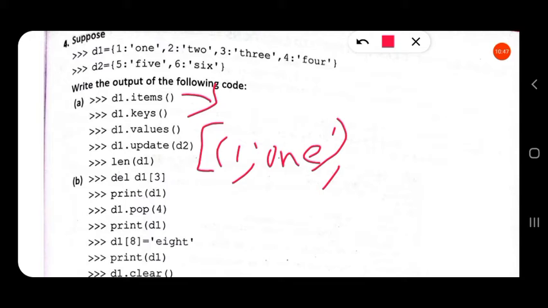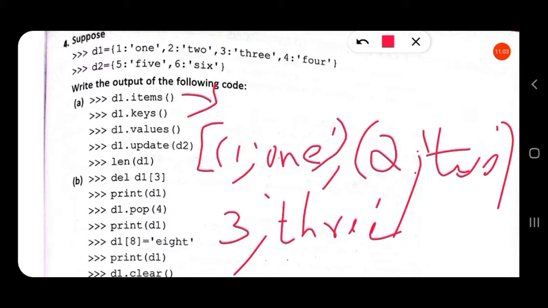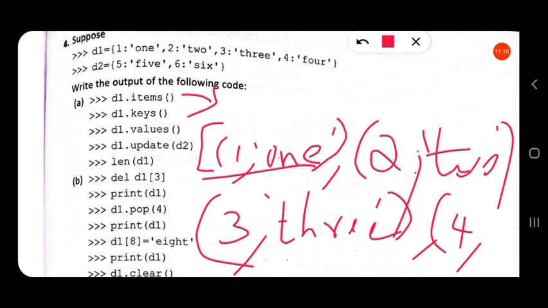Then (2, 'TWO'), then (3, 'THREE'), then (4, 'FOUR'). So each key value pair is enclosed in parenthesis, and the whole set of key value pairs is enclosed in square brackets.